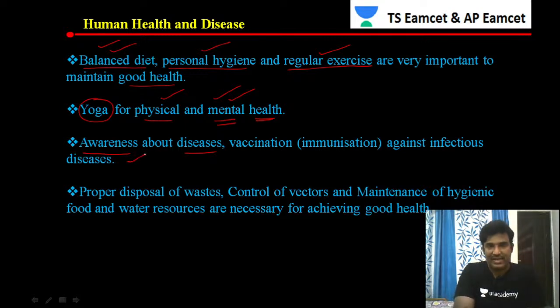So a person should have awareness about the disease. Then vaccination. A person should also take the scheduled vaccinations. From birth, every person is vaccinated nowadays. They have a schedule, and that particular schedule has to be followed by every newborn. So a person should get vaccination against infectious diseases.